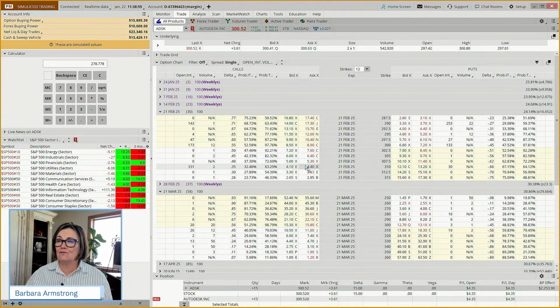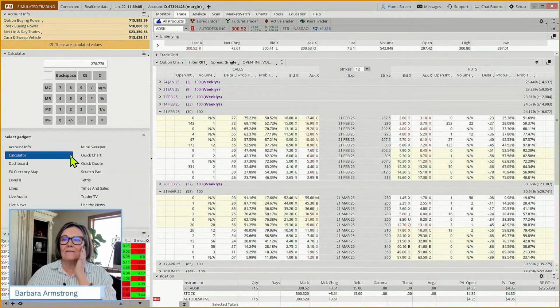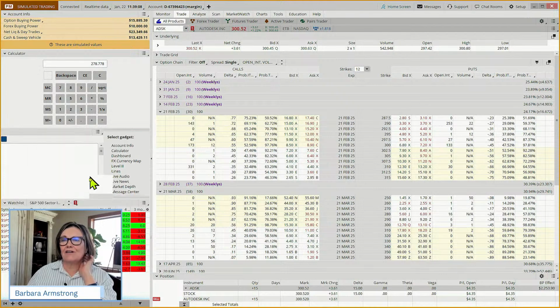And if we wanted to do that, how would we set it up? So this is our last trade for today. And I am going to change this to our scratch pad.